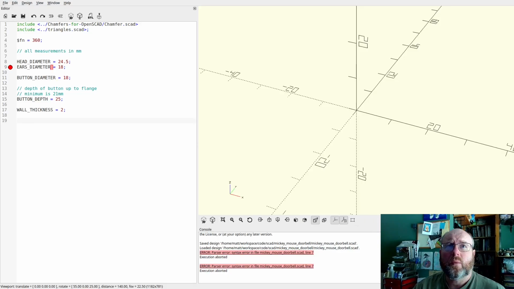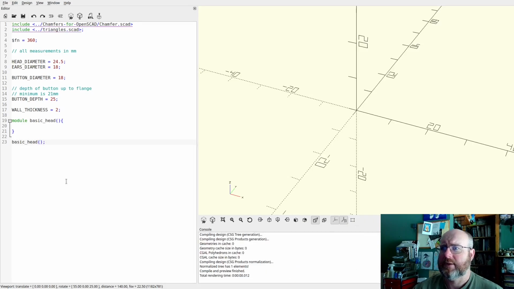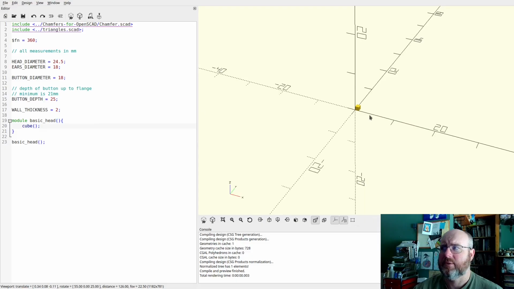So we start with my normal idea of doing these as modules that I then call as a function. So module basic head, and then we call basic head here. That should give us no errors, but of course nothing renders. We could just do a basic cube just to throw something up there. Hey, look, there's a cube.